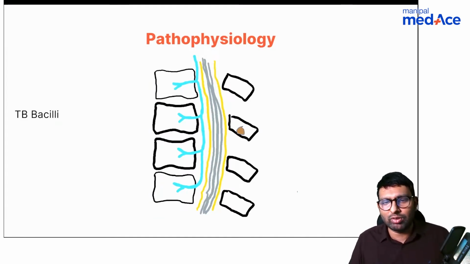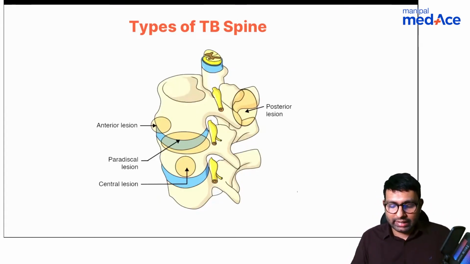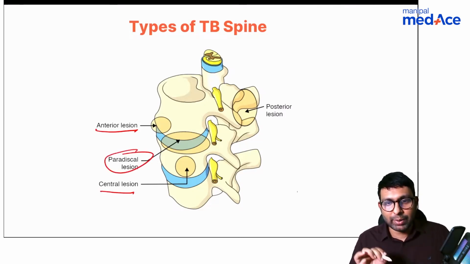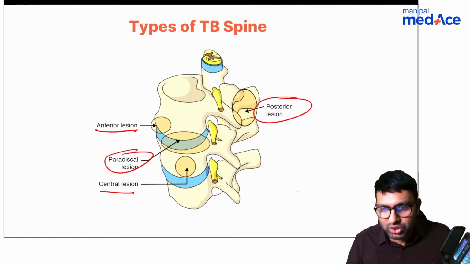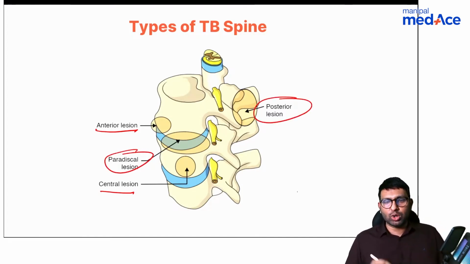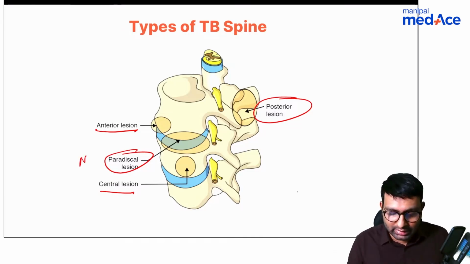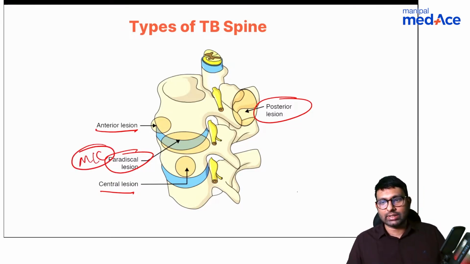Posterior element involvement will be very rare. That is posterior type of TB. So did you understand the four types of TB here? We have anterior lesion, which is by subligamentous spread, central by venous spread, paradiscal by arterial or hematogenous spread, and posterior, which is very rare. Most common, if they ask you, you know that hematogenous spread is the most common type. So that answers your question.